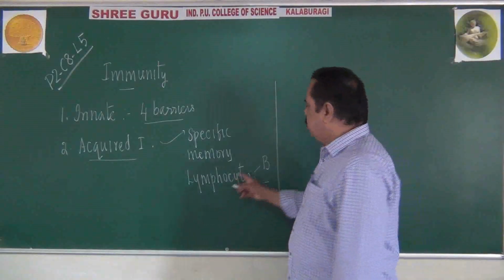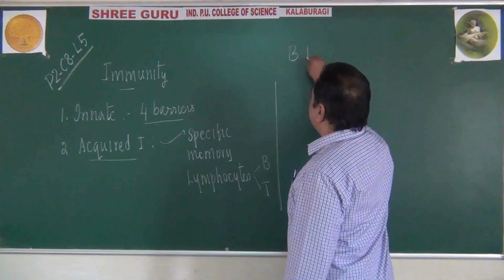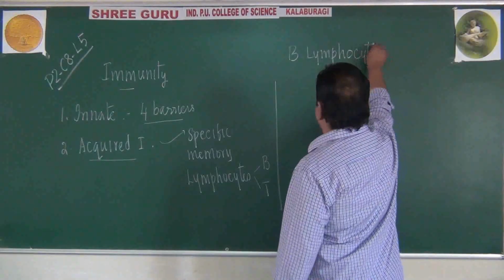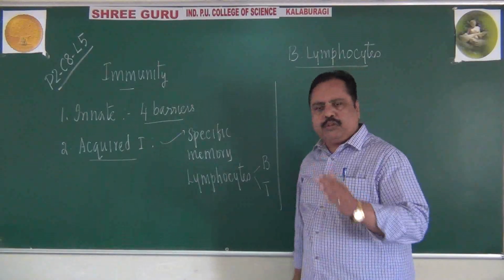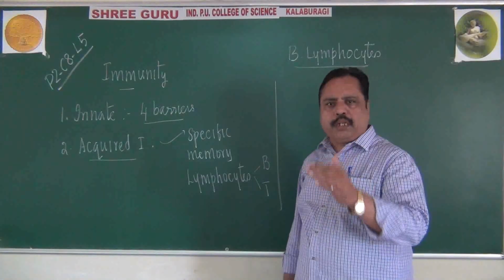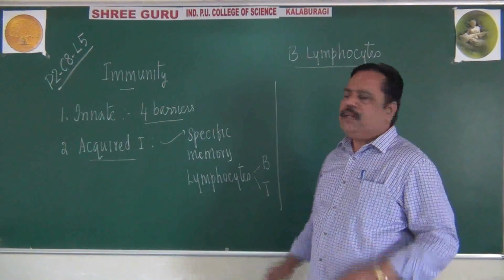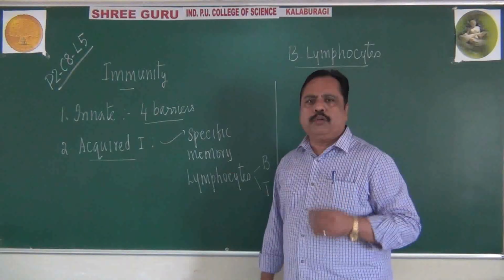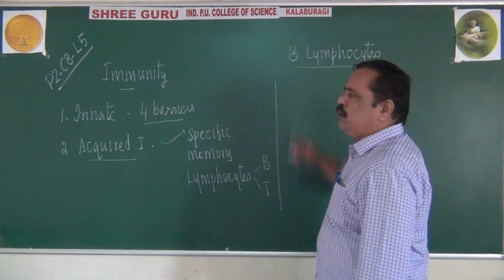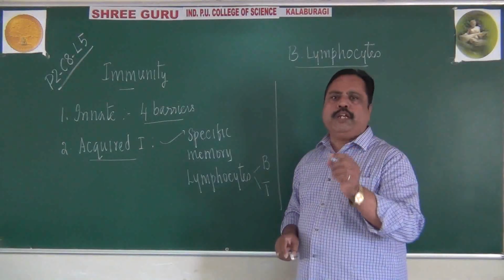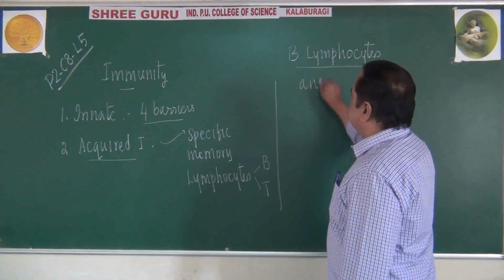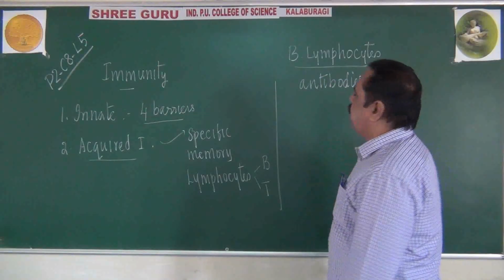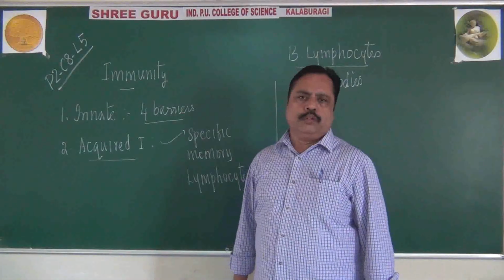Remember, B lymphocytes are produced in the bone marrow and they are processed in the bone marrow itself. They are produced in the bone marrow as well as processed in the bone marrow itself. That's why they are called B lymphocytes, we can say here. This B lymphocyte is capable of producing a specific type of proteins called antibodies in our body. In the previous lecture, I was telling you about antigen and antibody also.